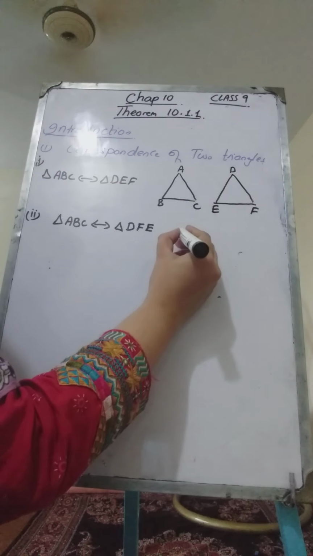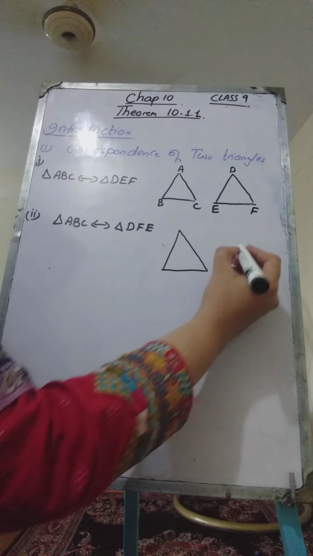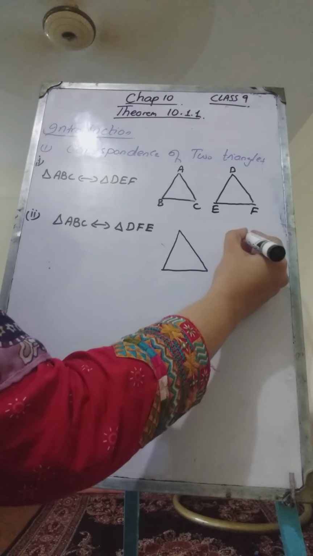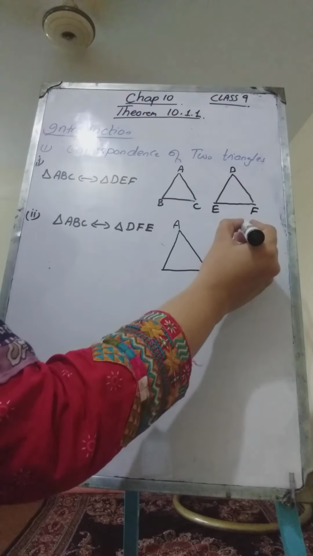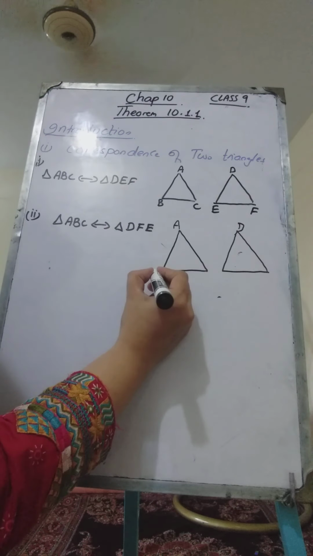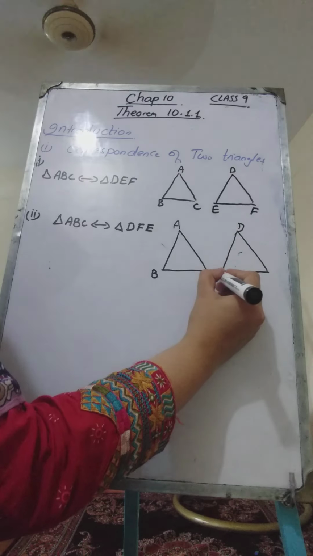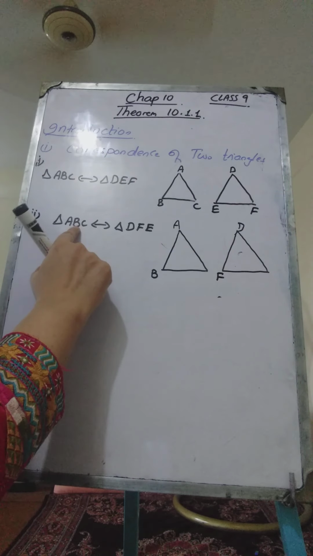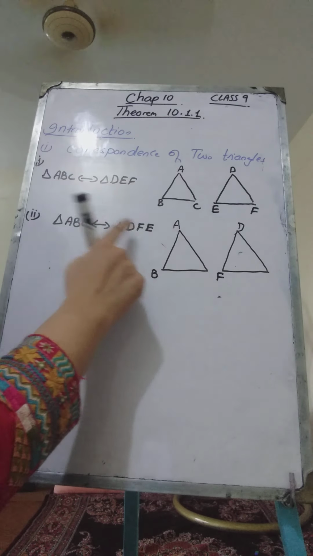So the correspondence that we have done is such that we have matched A with D, and B with F. It means corresponding to vertex B we have taken F here, because B is written opposite to F, and C and E are at the same position.